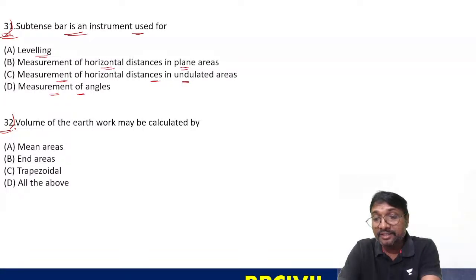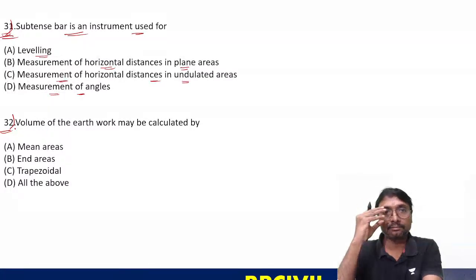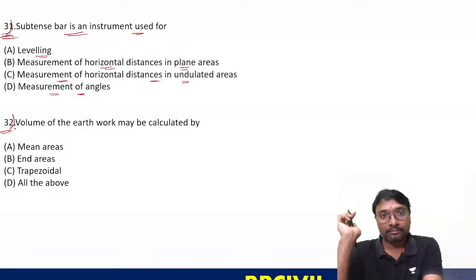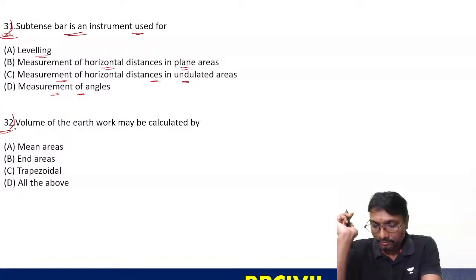First of all, what is the subtense bar method? It is used for measuring the horizontal and vertical distances both.